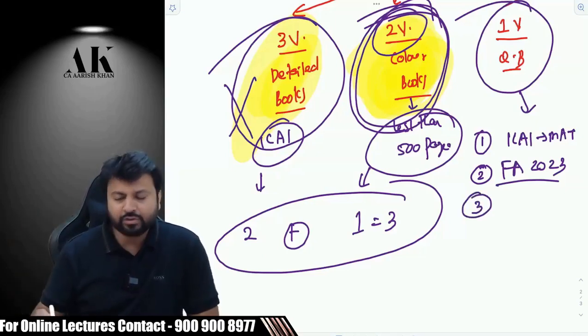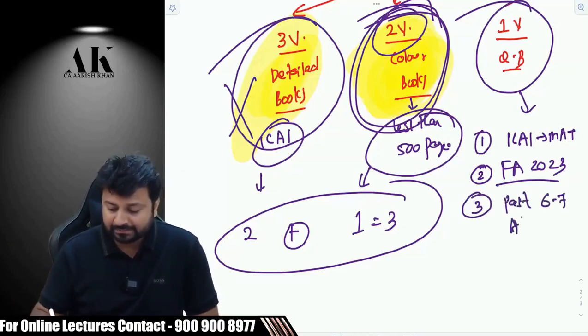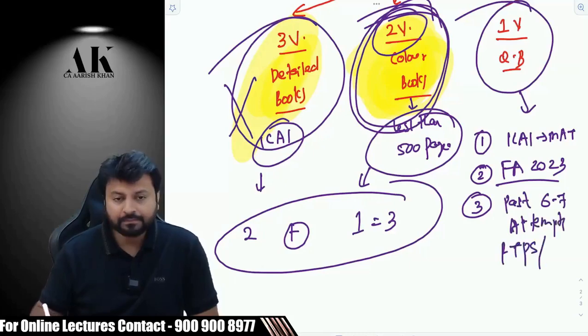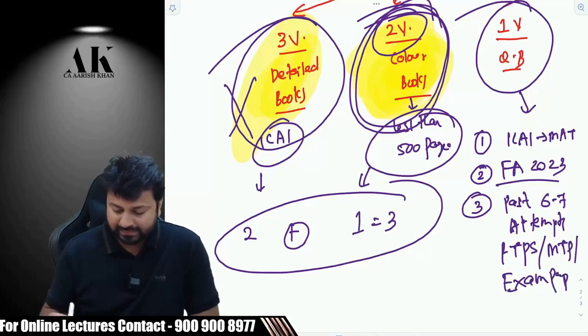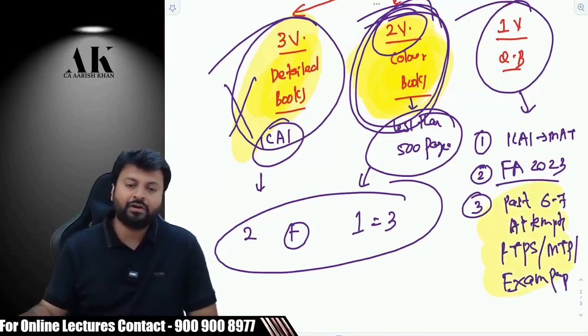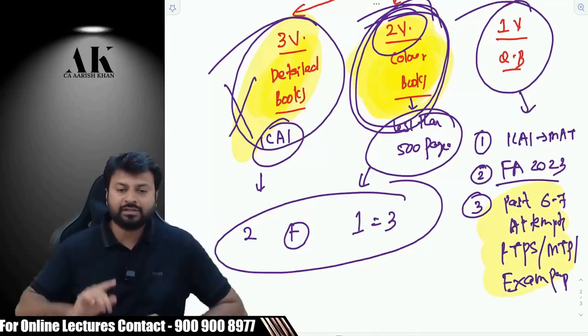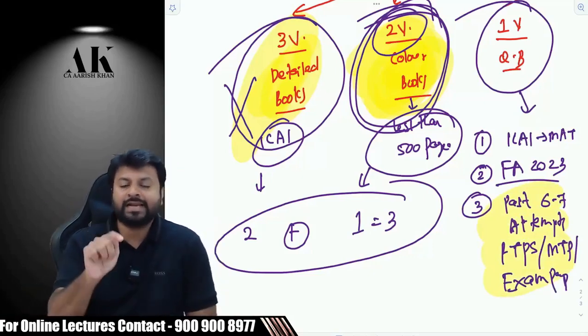The third type of questions in this material will be the past 6 to 7 attempts' RTPs, the last 6 to 7 attempts' mock test papers, and the last 7 attempts' exam papers. Now, this is going to be the most important part of your discussion in the entire batch, because that will tell us where we stand.